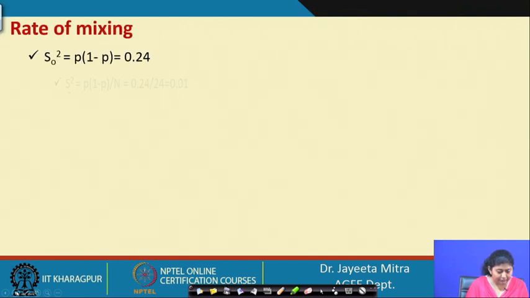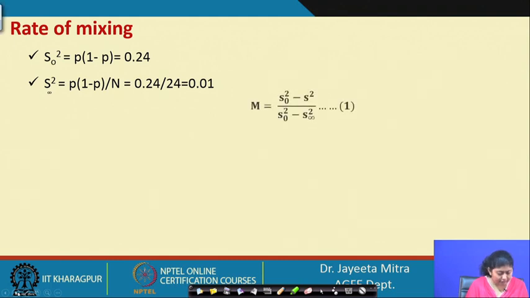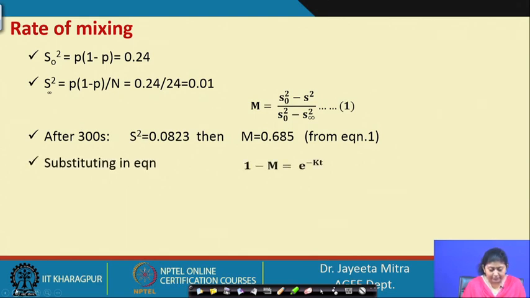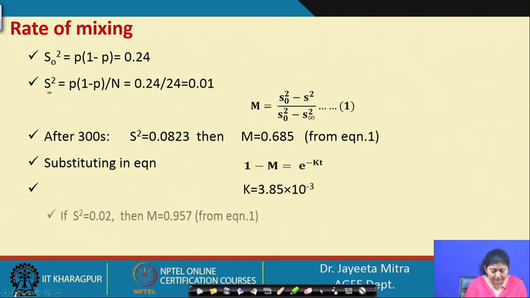Okay. So, S 0 we have calculated, based on that S infinity, and S also we have calculated for a certain time, and then we found k. Now, k value 3.85 into 10 to the power minus 3, then variance is given as 0.02.